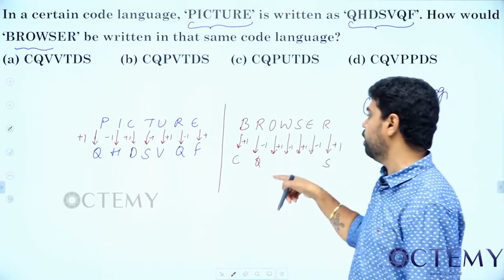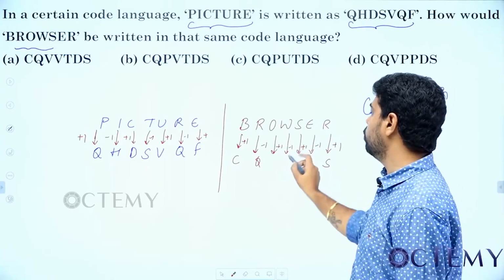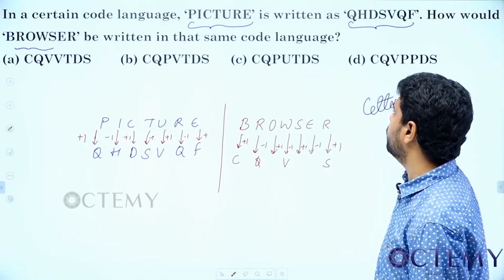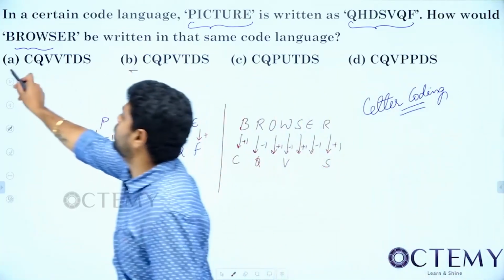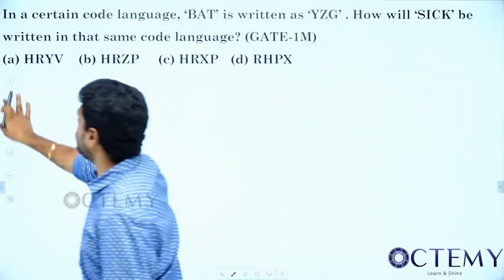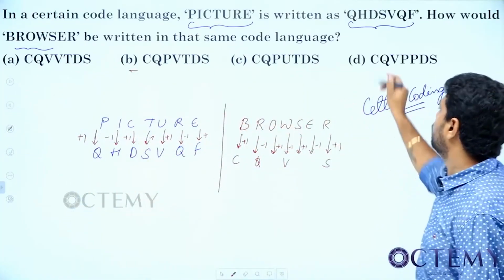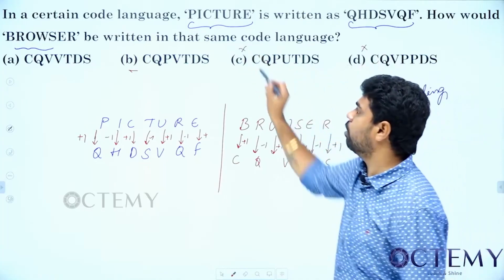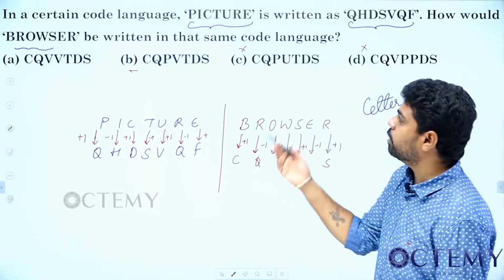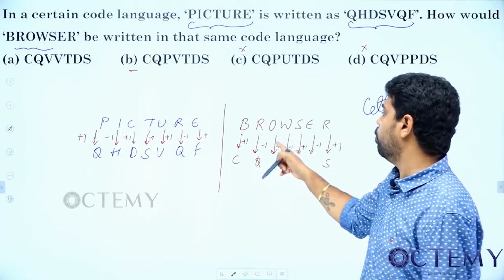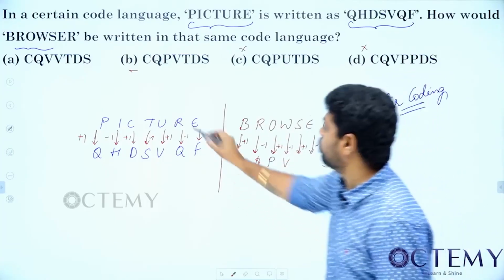Then go for one of the middle ones. Take the fourth one: T, U, V, W, so V. Which options have V as the fourth letter? The first and second have it; the third and fourth do not, so these two are omitted. Now see the second one, it is there in everything. Now see the third one: M, N, O, P, so P. So this should be our answer.